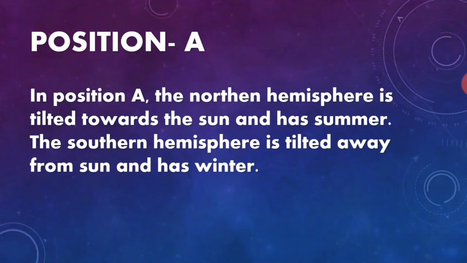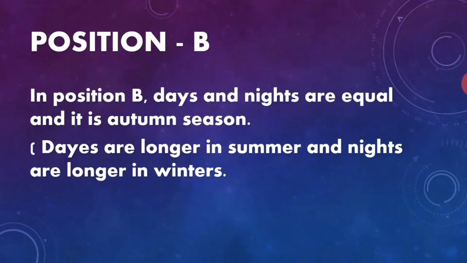Position A. In position A, the northern hemisphere is tilted towards the Sun and has summer. The northern hemisphere is tilted away from the Sun and has winter. Position B. In position B, days and nights are equal and it is autumn season. Days are longer in summer and nights are longer in winter.